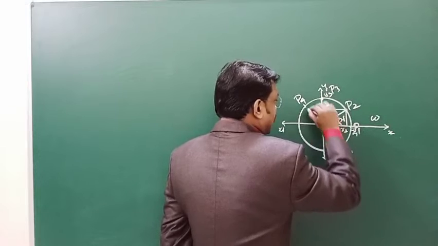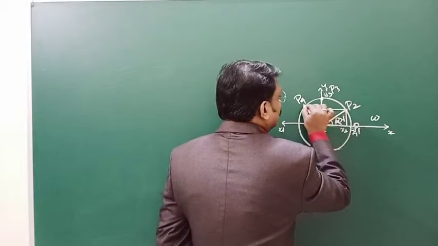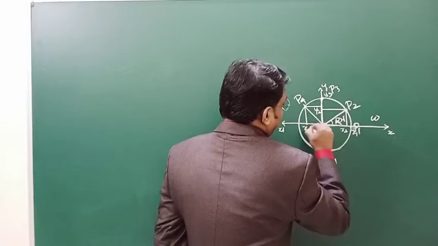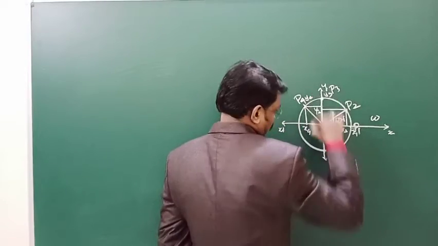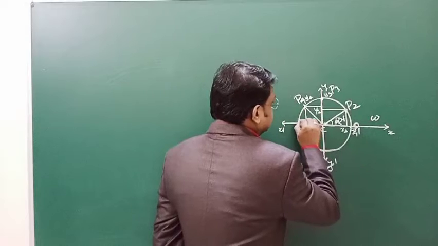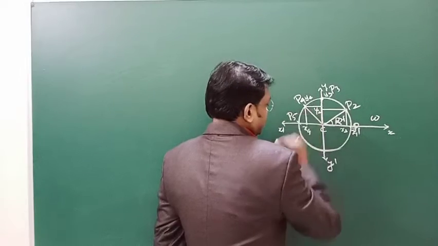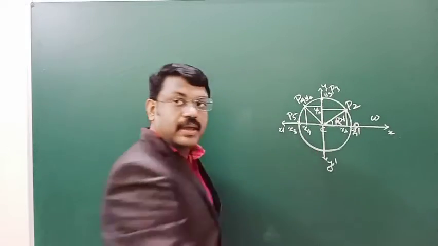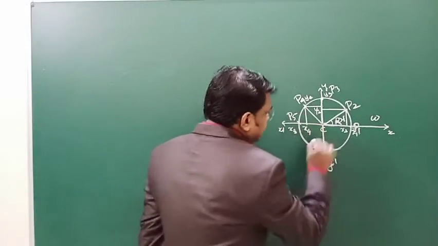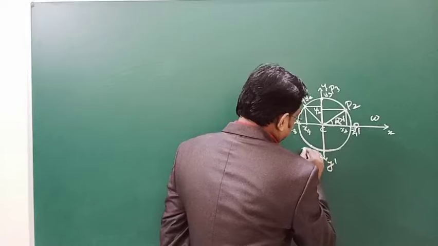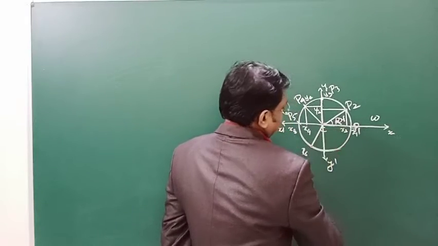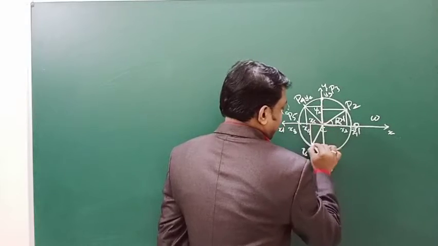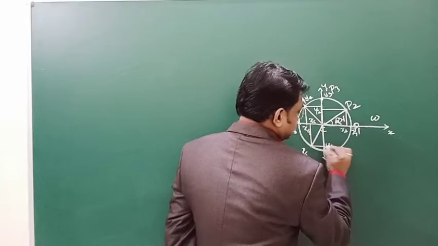Then the coordinates are x4 and y4. Now the particle is here at P5, x5 and again y5 is 0 because it is along the x-axis. And then when you are having the point here P6, its x coordinate is x6 and y6.